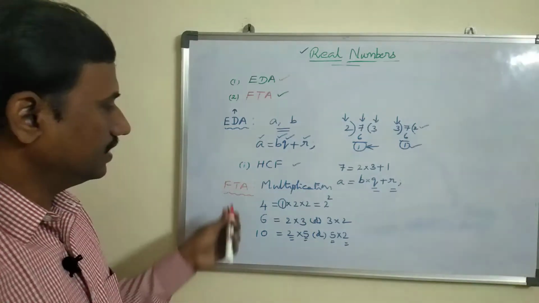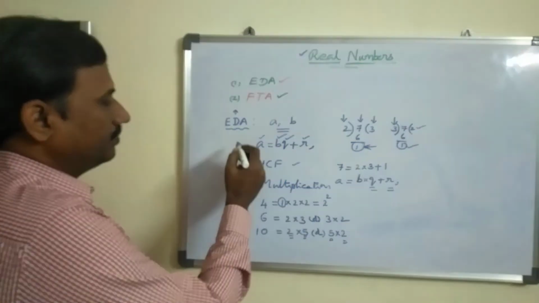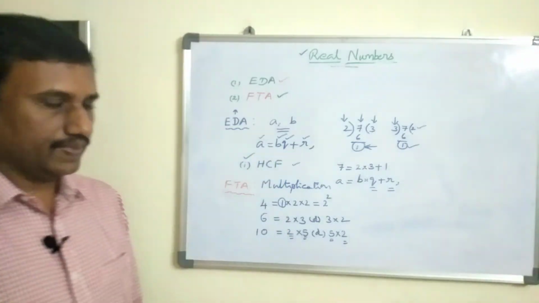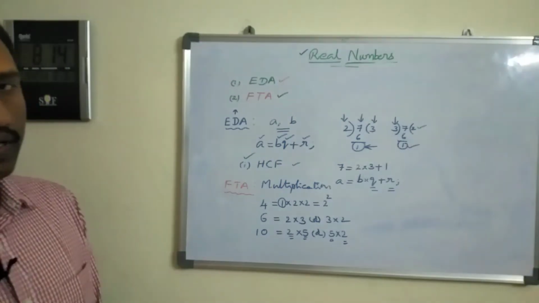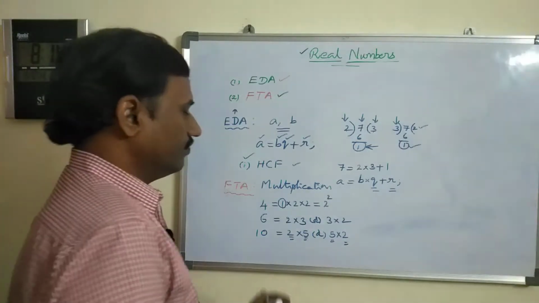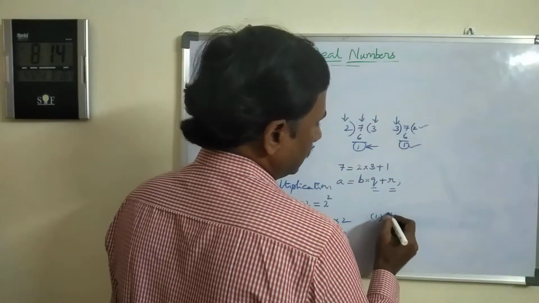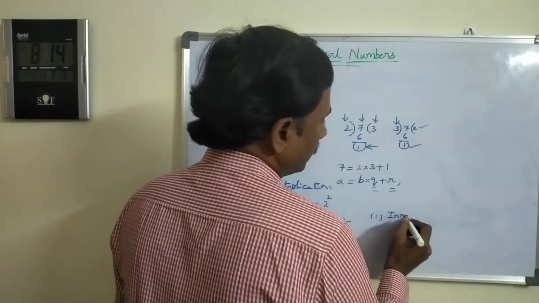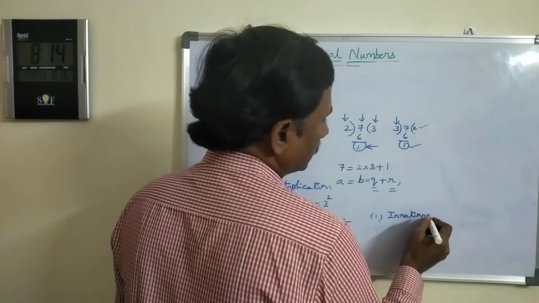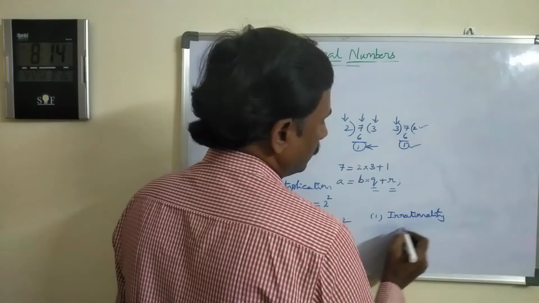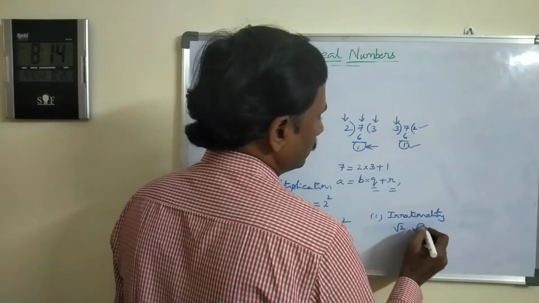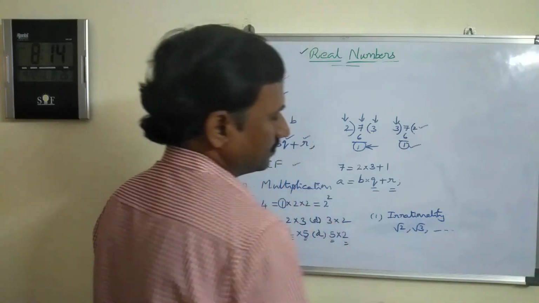Then what are the applications here? Euclid division lemma we are using for finding the HCF. Then where do we have the application of the fundamental theorem of arithmetic? The fundamental theorem of arithmetic we mainly use for proving irrationality, for proving the irrationality of a given irrational number, to prove that root 2 is irrational, to prove root 3 is irrational, such types of numbers.